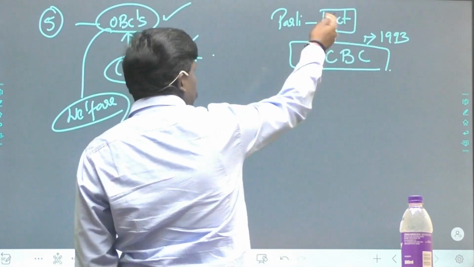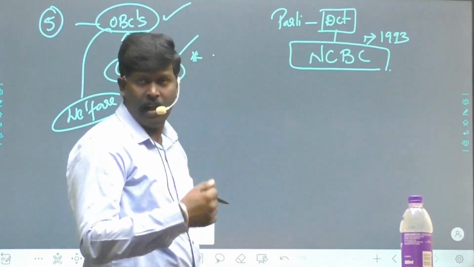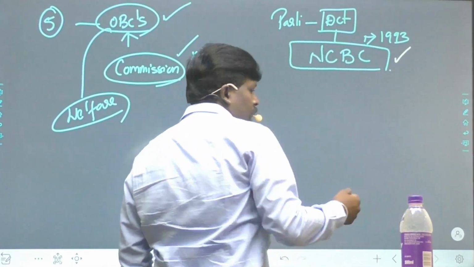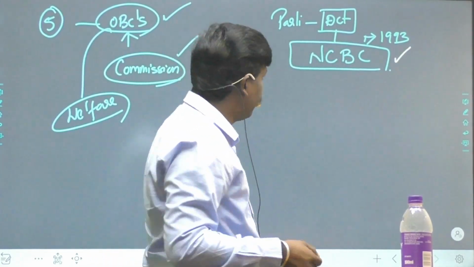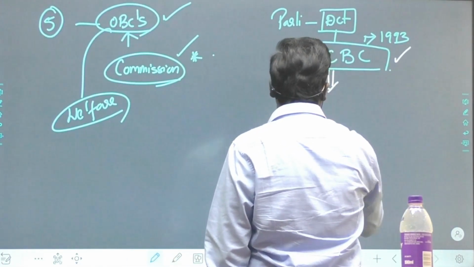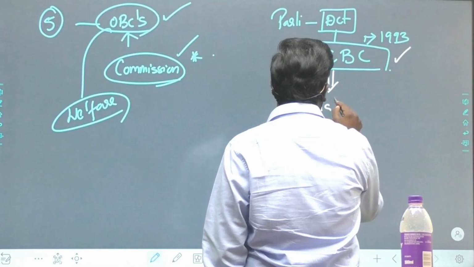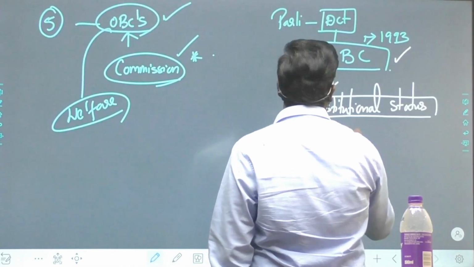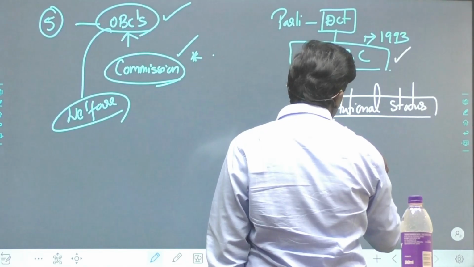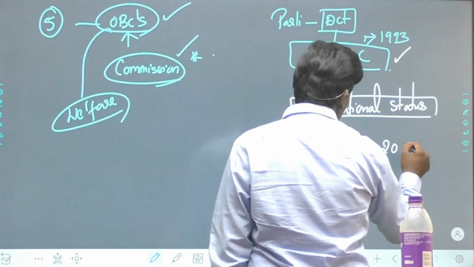This was asked in your mains paper this year: what is the National Commission for Backward Classes, how did it evolve, and what are its functions? Now, this National Commission for Backward Classes was given constitutional status by the 102nd Constitutional Amendment Act, 2018.